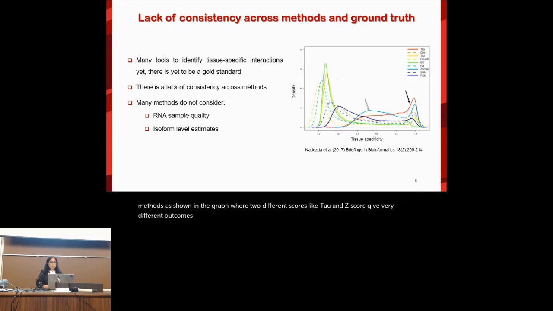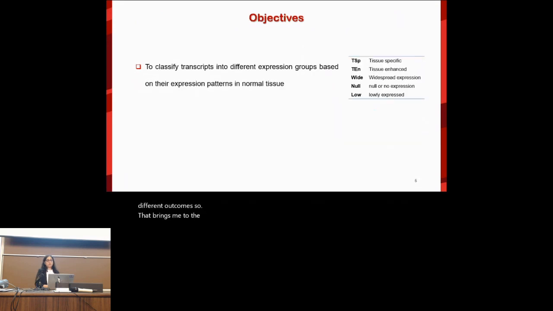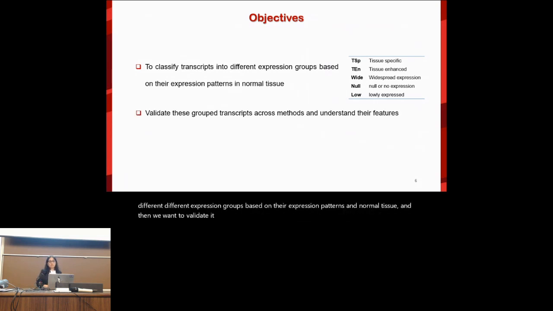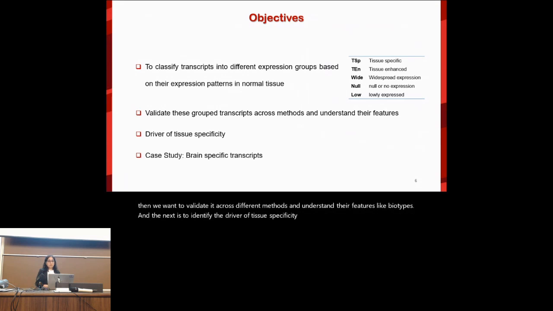So that brings me to the objectives of this paper, where we want to classify transcripts into different expression groups based on their expression patterns in normal tissue. And then we want to validate it across different methods and understand their features like biotypes. The next is to identify the driver of tissue specificity, and in the end, I want to talk about brain-specific transcripts and what happens to them in disease. Eventually, the goal is to use these transcript sets in classifiers for patient subgrouping, which would be clinically useful and cost-effective, and also to use it in DNA-BERT fine-tuned models to understand their language.